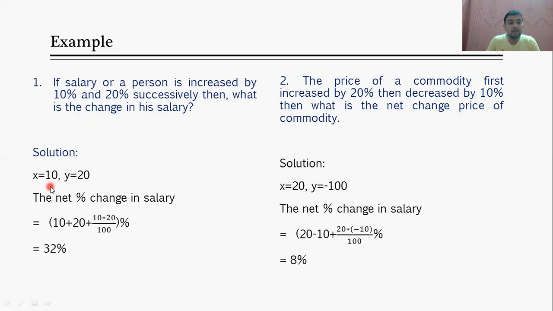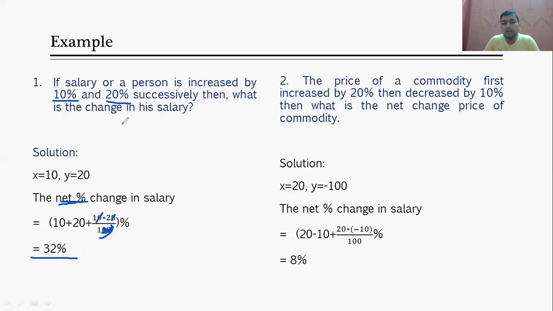Okay, how can you calculate it? See, what is x here? 10%. What is y here? 20%. So what will be the net percentage change in his salary? x plus y plus xy upon 100. 10 plus 20 plus 10 into 20 upon 100 percentage. So if you calculate, you can cancel this 0. So this will be 30 plus 2, it will be 32. Okay, that means the net percentage change in his salary will be 32.